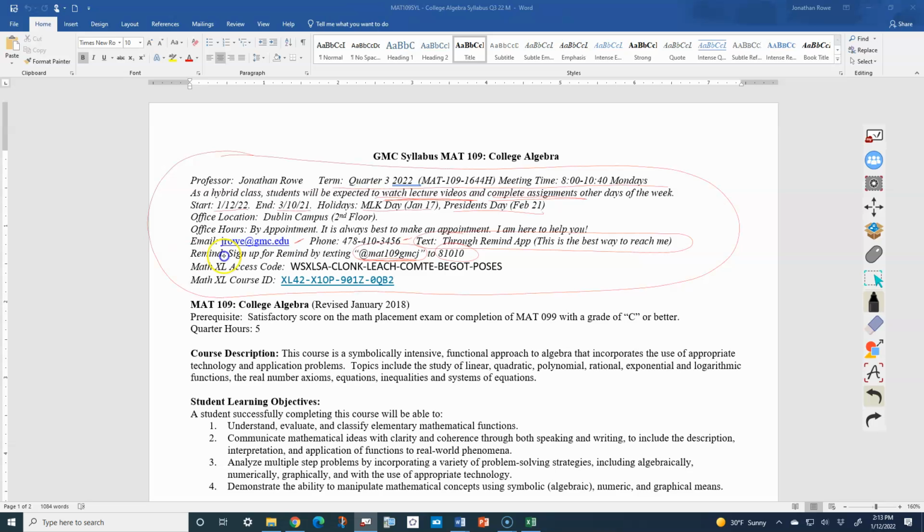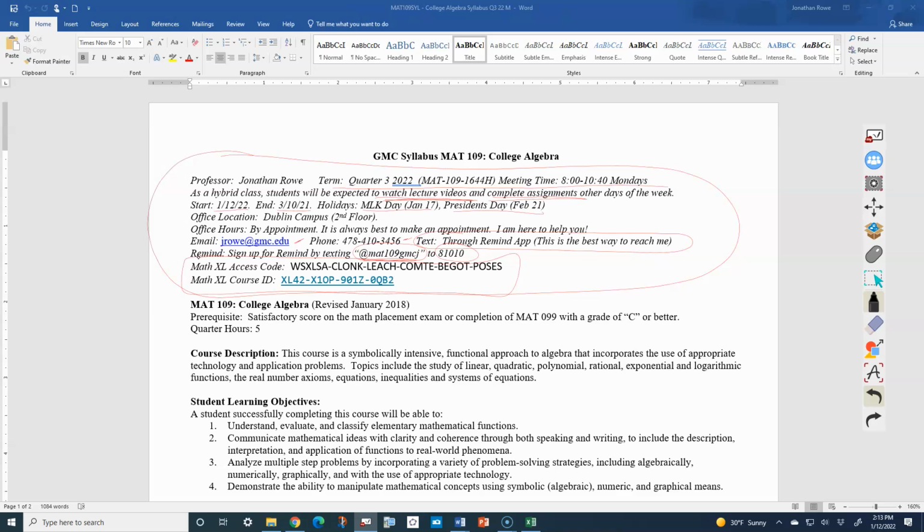All right, Math Excel. This is a big deal. Math Excel is where you will do all your homework assignments. It's really great because you can submit answers as many times as you want, as many times as it takes to get the problem right. And when you get it right, it doesn't matter if it took 20 times, you still get credit for the problem when you get it right.